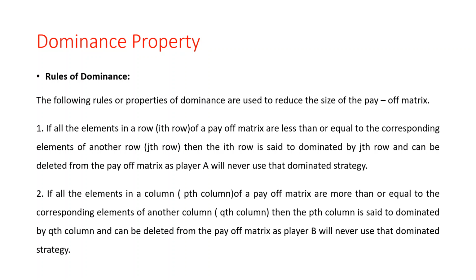The second rule is about columns. For the rows we use the ith row and jth row, and for the columns we use the pth column and qth column. If all the elements in the pth column of a payoff matrix are greater than or equal to the corresponding elements of another column, the qth column, then the pth column is said to be dominated by the qth column and can be deleted from the payoff matrix, as player B will never use the dominated strategy.